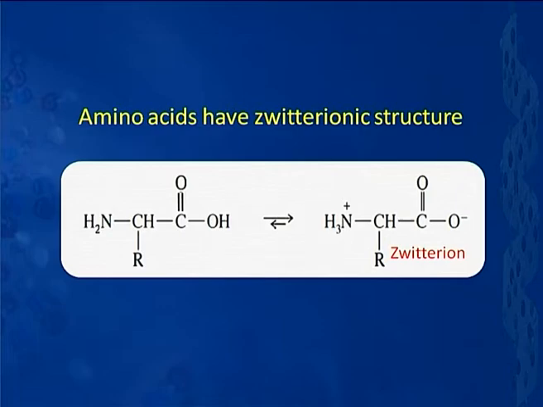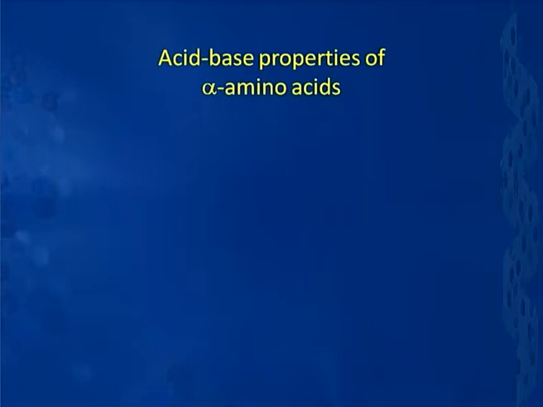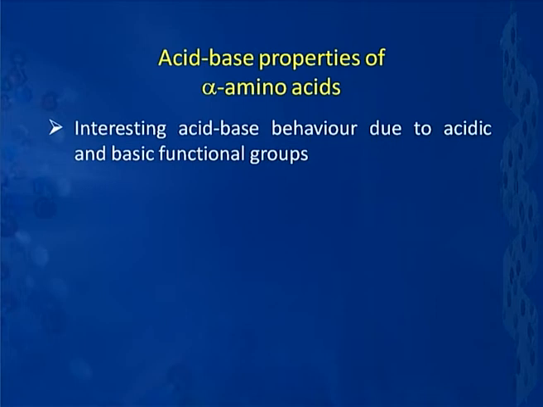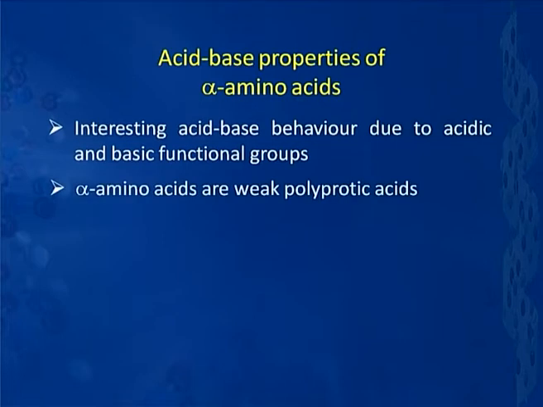So that is the statement we want to make about the nature of amino acids, that they happen to be zwitterionic. Now, let us take up the acid base properties of alpha amino acids. Why do we talk so much about acid base properties? Because alpha amino acids are very special, as they have two different kinds of functionalities, an acidic functional group and a basic functional group, in the same molecule. This fact leads to amino acids being polyprotic acids. Let us understand the meaning of this.